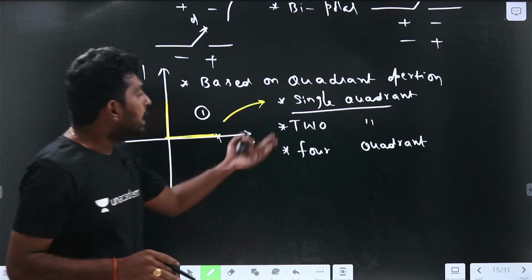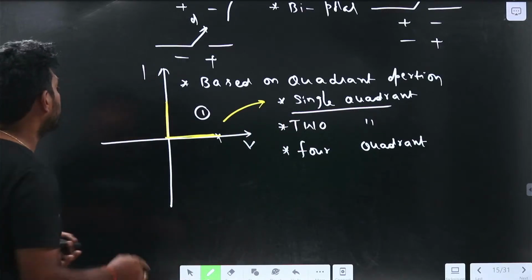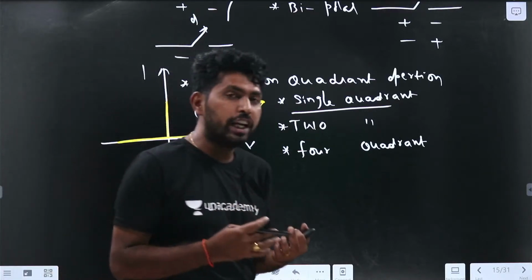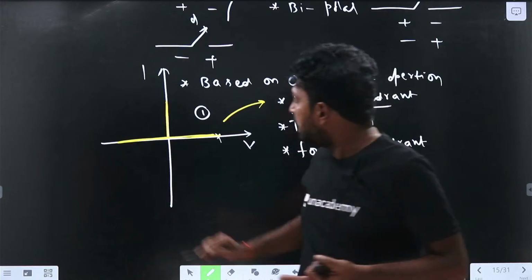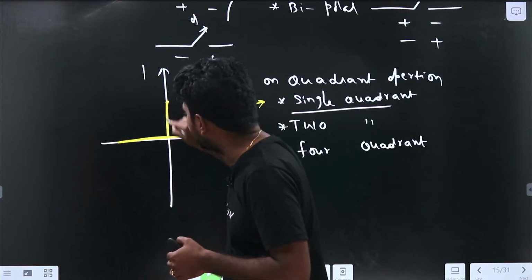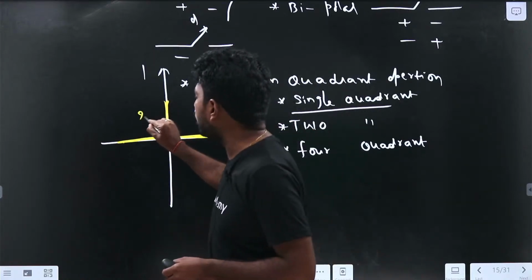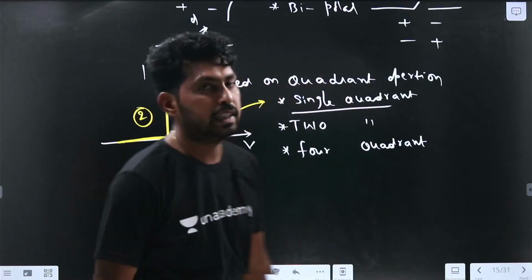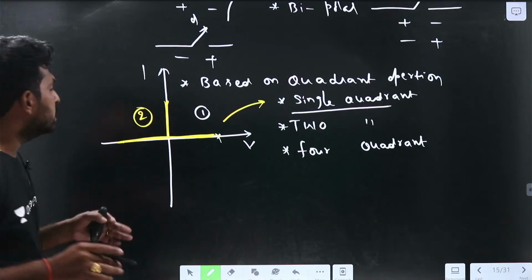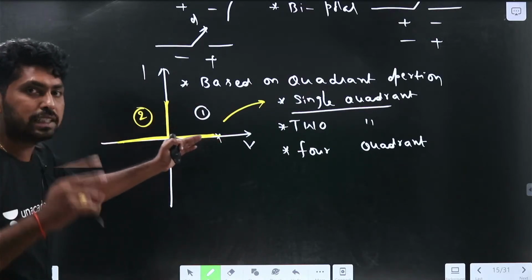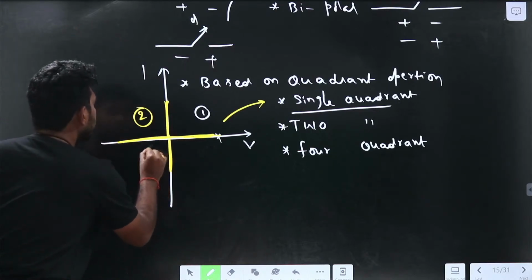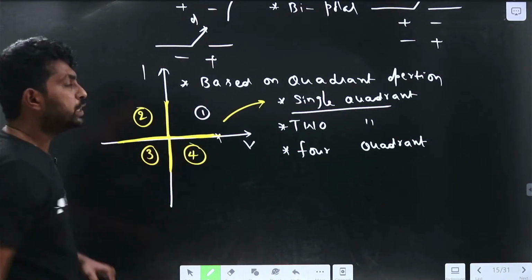If the device has the capability of blocking both positive and negative voltage, the graph can be represented like this. If the current is in one direction, it will operate in two quadrants. That is called two quadrant operation. If the device can block the voltage in both directions and carry current in both directions, it will operate in four quadrants. That is called four quadrant operation.